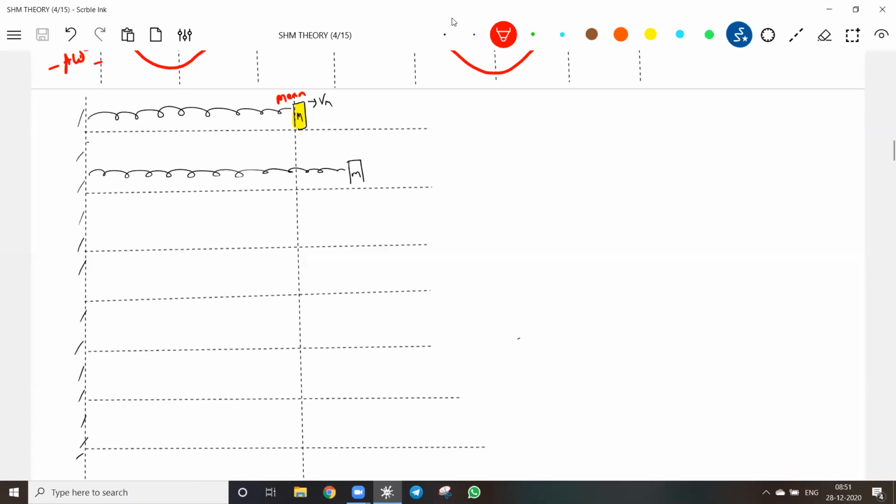Come to this chapter. So the block will be here. Here, the spring force will act. What about the velocity of the block? It will be like this. Will there be any acceleration? Yes, the acceleration will be in this direction. Let me call this A1, V1.